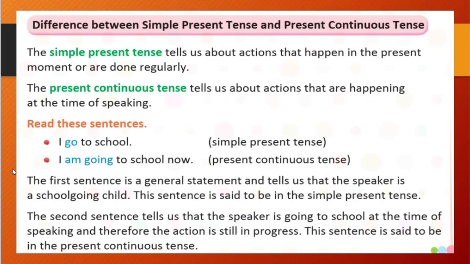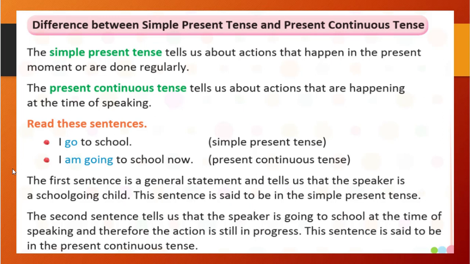Okay, let's see further. There is a difference between simple present tense and present continuous. See, in simple present tense we are talking about the present situation, and in present continuous tense also we are talking about the present. So what can be the difference? The simple present tense tells us about actions that happen in the present moment or are done regularly. This is the simple present. But the present continuous tense tells us about actions that are happening at the time of speaking.